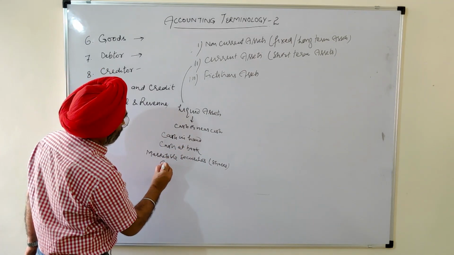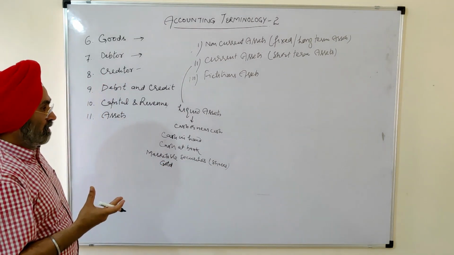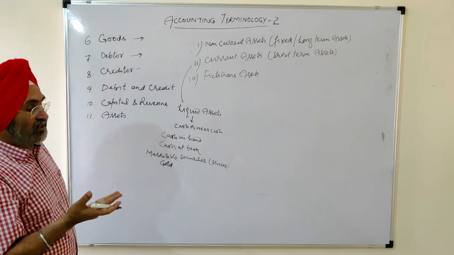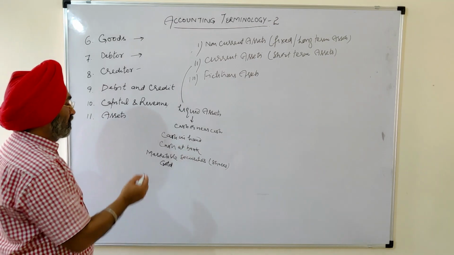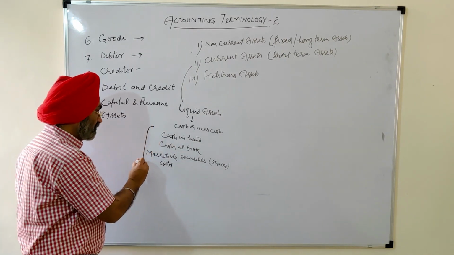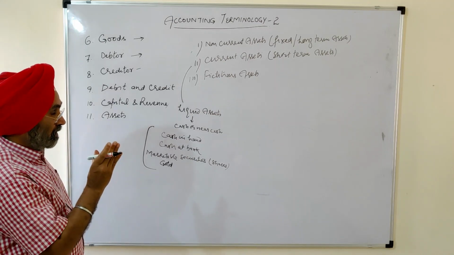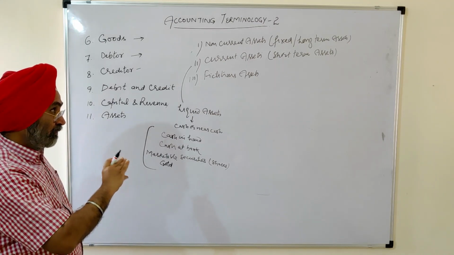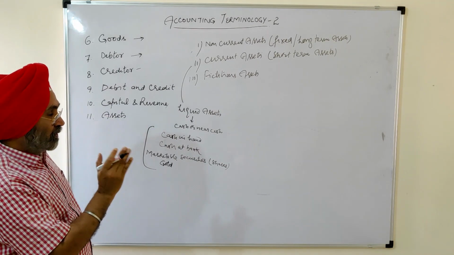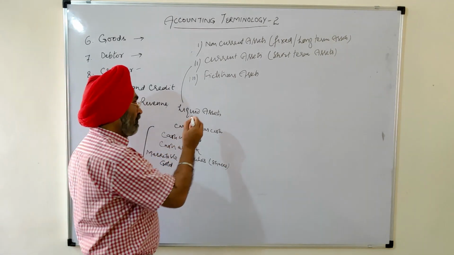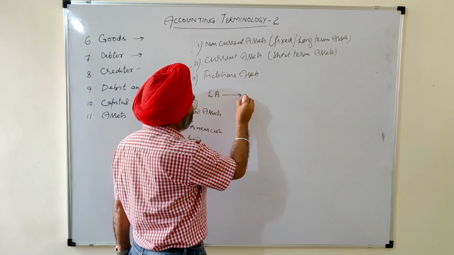Similarly, gold, if any business is having gold, is again a liquid asset. Anytime you can sell the gold. You don't have to wait for selling the gold. These are a few examples of liquid assets. Now let me distinguish between current assets and liquid assets and try to judge it from my statement. All liquid assets are current assets.